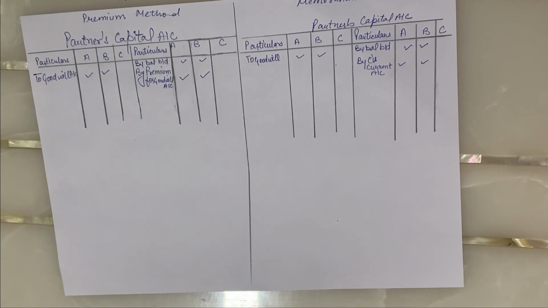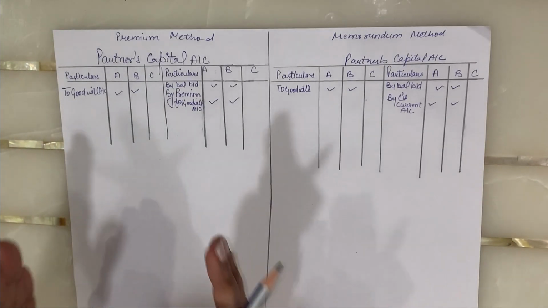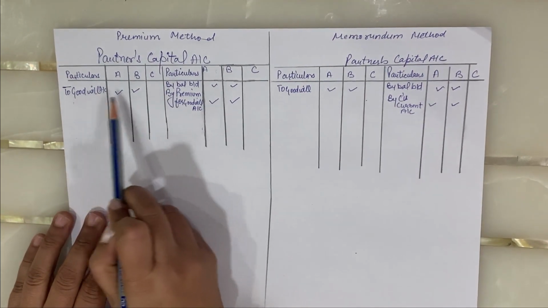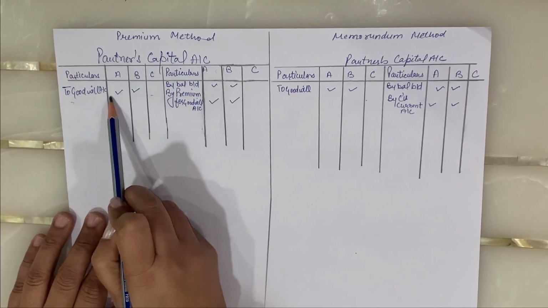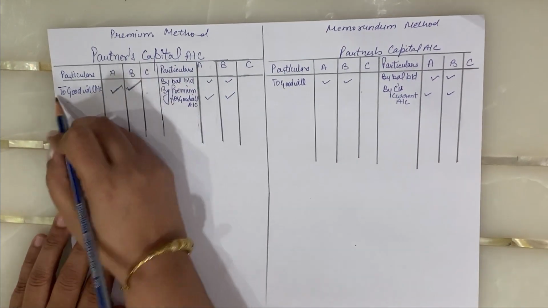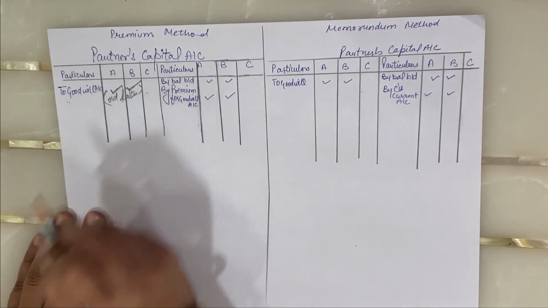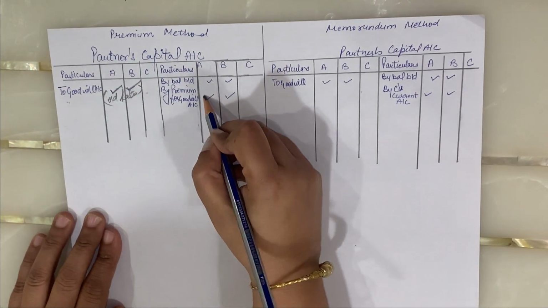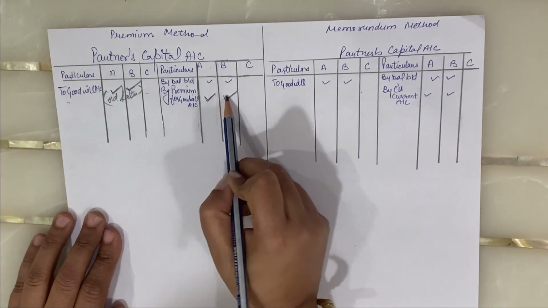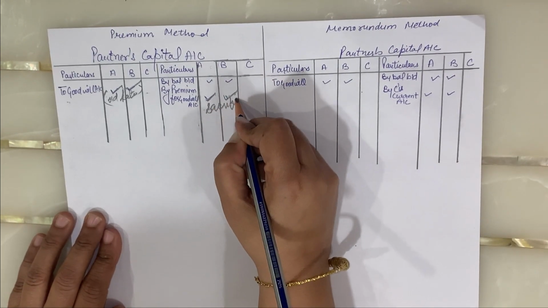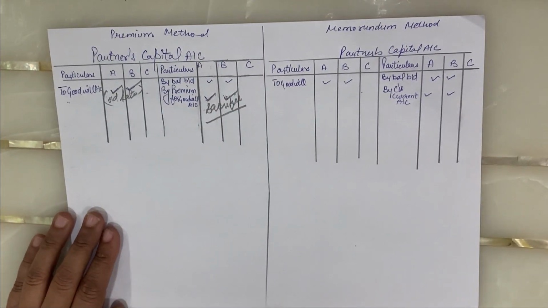Suppose, no worry, you forget the journal entry. Keep one thing in your mind. When the new partner is bringing the amount of goodwill in cash, if old goodwill appears there, what to do? Credit goodwill and write off the old goodwill. And in which ratio will it be? It will be in the old ratio among the old partners. And whatever premium he is bringing, by premium for goodwill, it is to be credited among the partners in their sacrifice ratio.